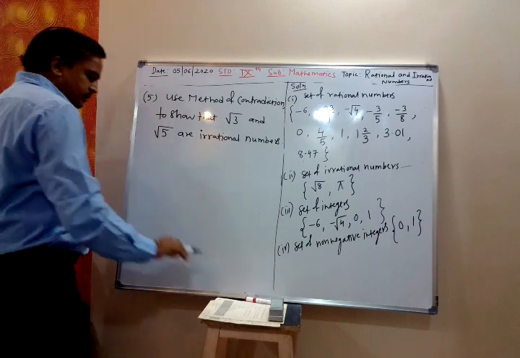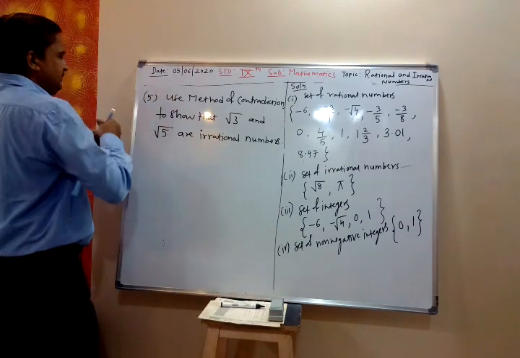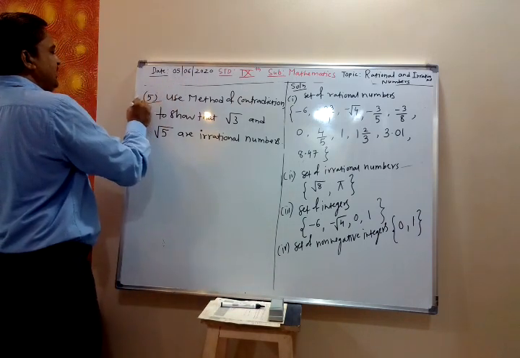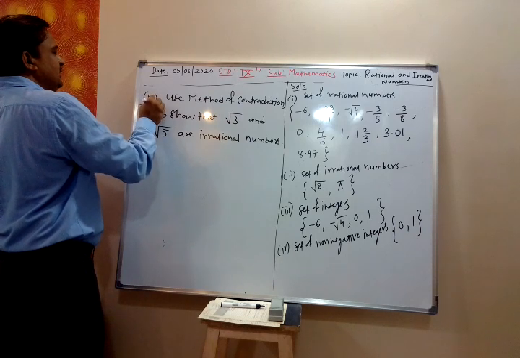This is an important question. You can mark a star for important.